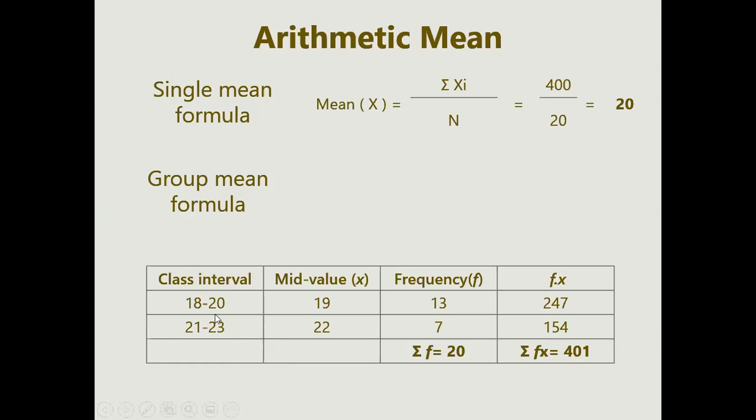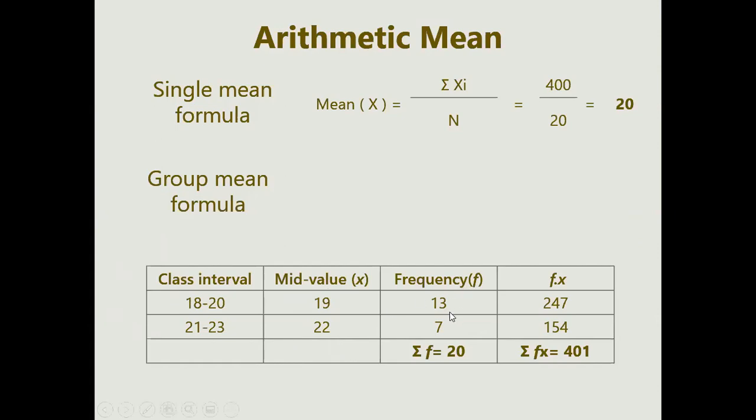So always be precise in making your class interval, because if you make the classes more far apart, like if you take 15 to 20 and then 21 to 25, then your mid value varies, and later on it affects your mean. That's why we have to be very careful when deciding the initial number for the class interval. Now we have found our mid value.